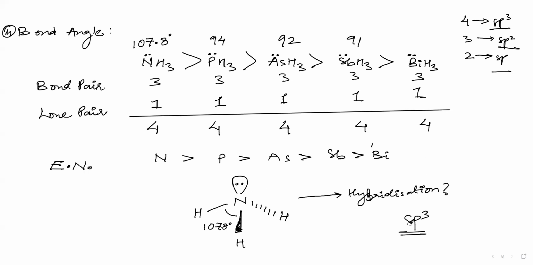Hybridization is SP3. What is the angle for SP3? The angle for SP3 is 109.5 degrees. But you can see here that nitrogen in NH3 has 107.8 degrees. So what is the reason for that? The lone pair. What does the lone pair do? It pushes the electrons away from it.